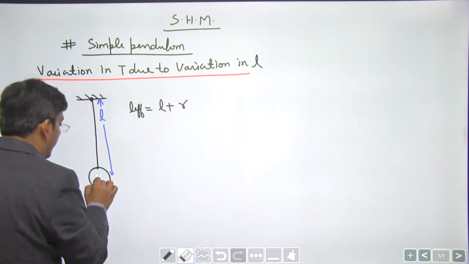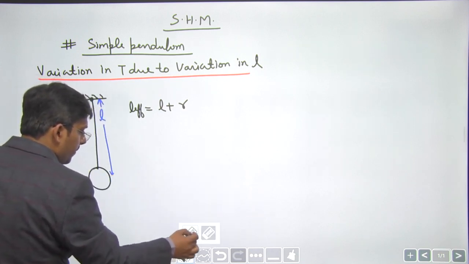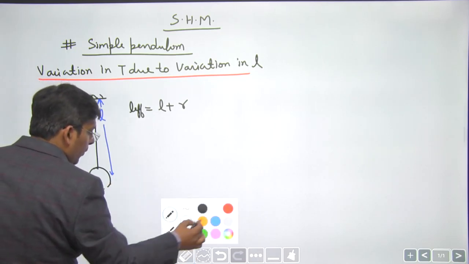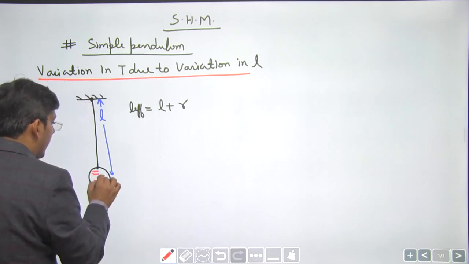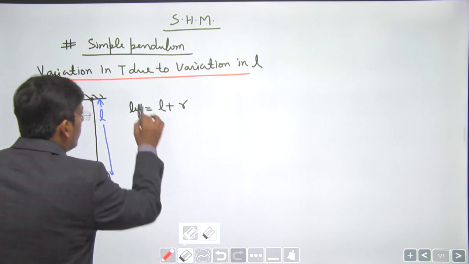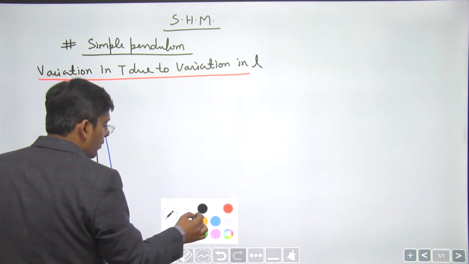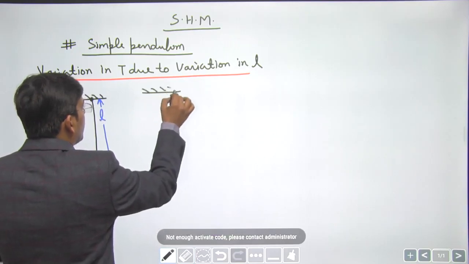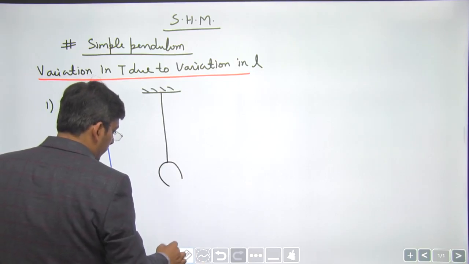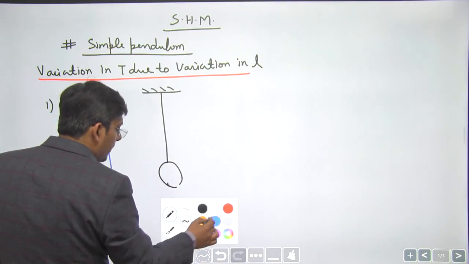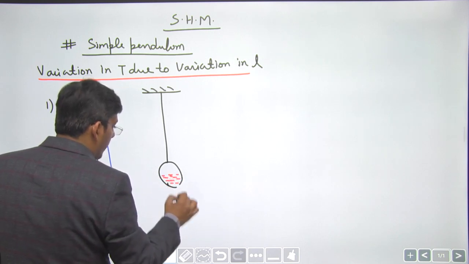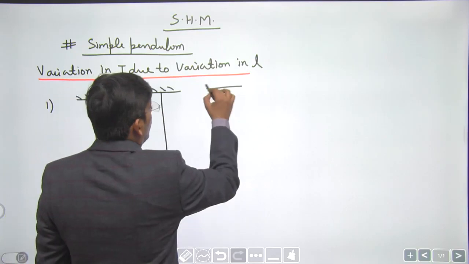Suppose this bob is filled with a liquid, and suddenly this liquid starts leaking, while the pendulum is oscillating. At some point of time, the bob will be half empty, and finally we expect the bob to be completely empty.